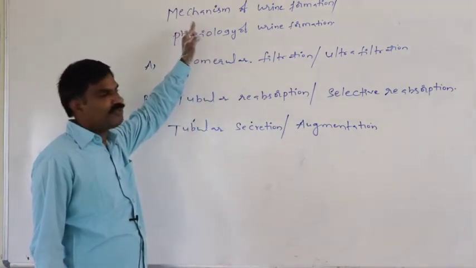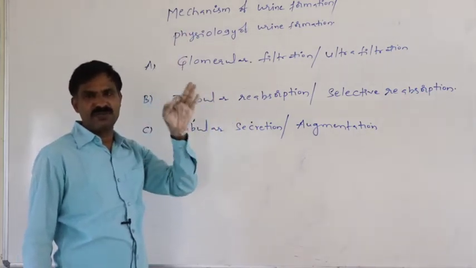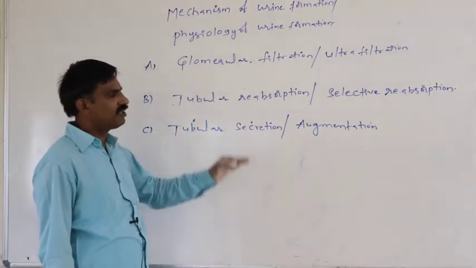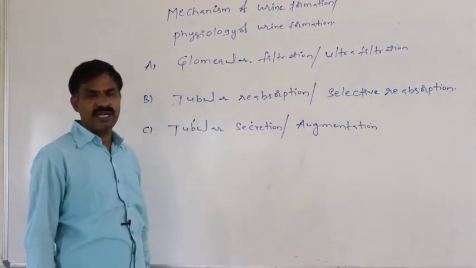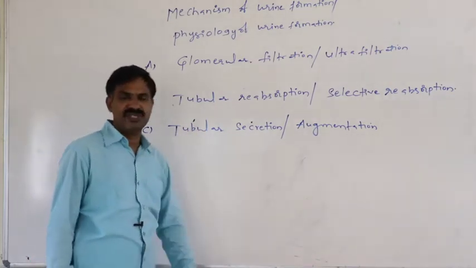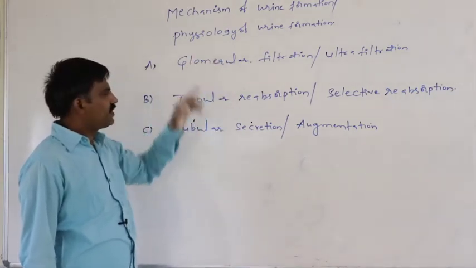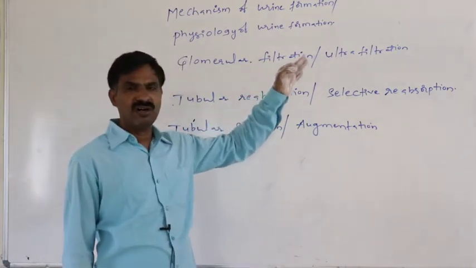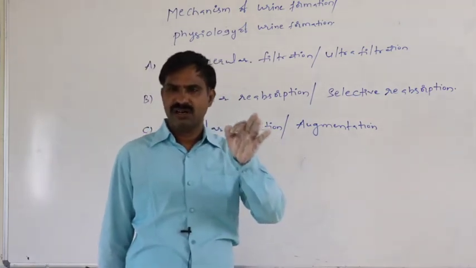So in the mechanism of the formation of urine, three principal steps are present. One is the glomerular filtration or ultrafiltration. Second one is the tubular reabsorption or selective reabsorption. Third step is the tubular secretion or the augmentation. So first step, glomerular filtration or ultrafiltration. So what does glomerular filtration or ultrafiltration mean?